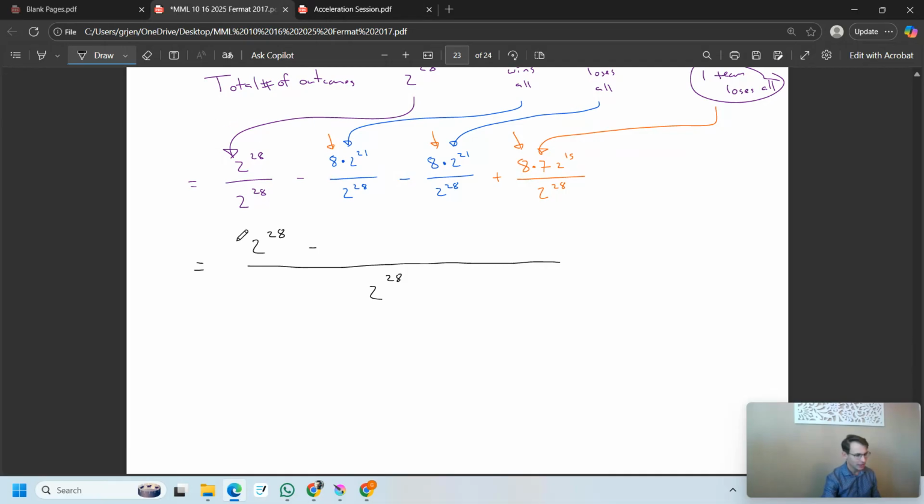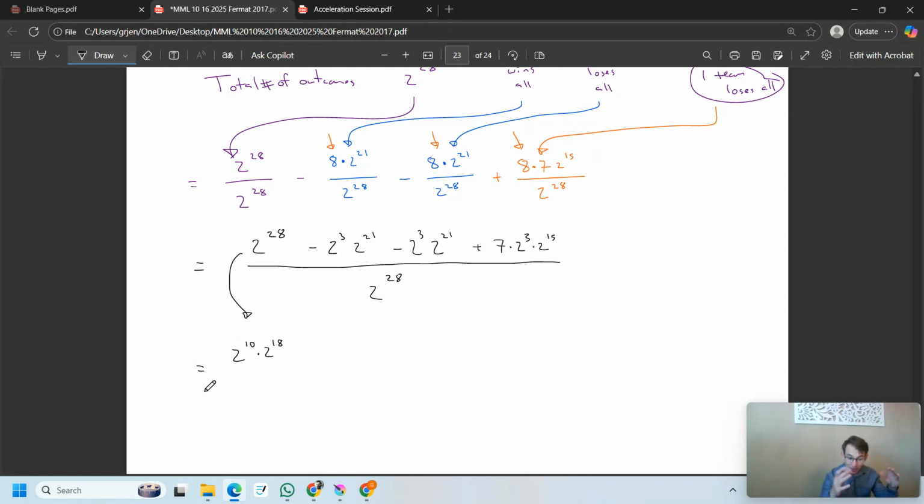Well, 8 times 2 to the 21 is just 2 to the 3 times 2 to the 21, minus 2 to the 3 times 2 to the 21, plus 7. I can write 8 as 2 to the 3. And then 2 to the 15 is 2 to the 15. And it's all over 2 to the 28. Now let's put together our powers. So 2 to the 28, let's do that as 2 to the 10 multiplied by 2 to the 18. That's my 2 to the 28.